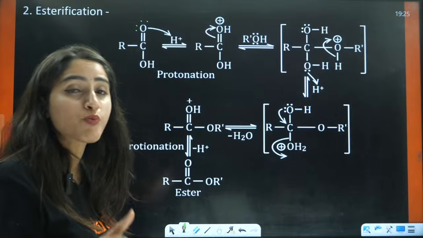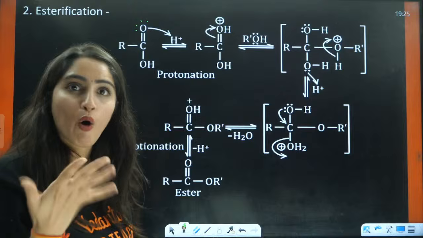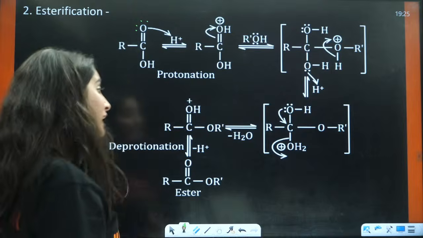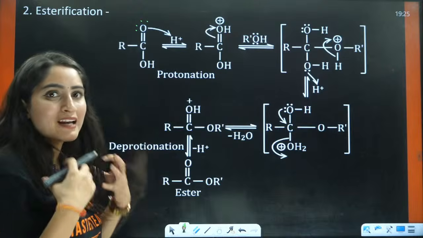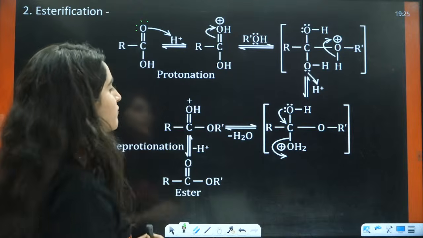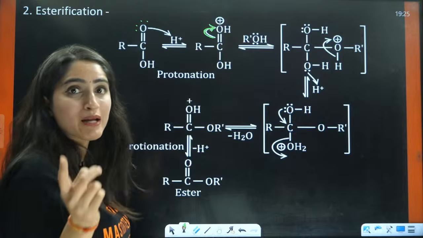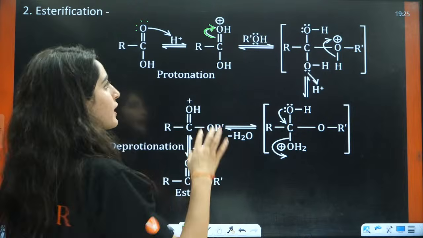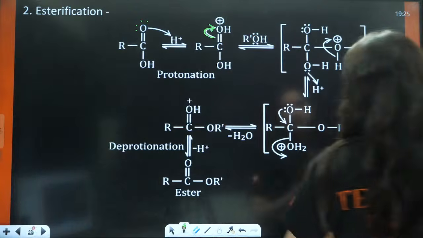Because oxygen is forming 3 bonds, it will be positive. But for oxygen, positive is not stable. O negative is stable, but O positive is not stable. So it will try to fetch some electrons from somewhere. It will take the electrons from this pi bond because pi bond electrons are loosely bound, and it will become OH here, right?